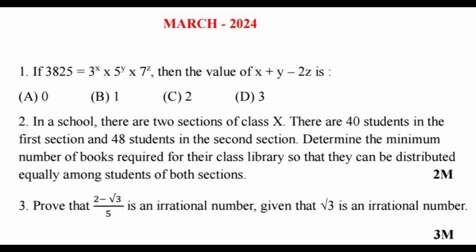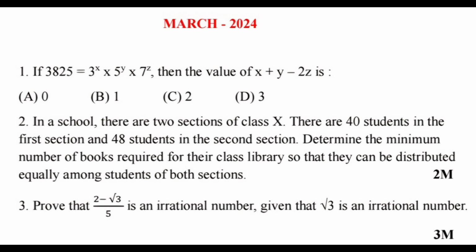Next, second question. In a school there are 2 sections of 40 students and 48 students. Find the minimum number of books required for the library. Here minimum is asked, so you should find the LCM of these 2 numbers. The LCM of 40 and 48 is 240. 240 is the answer. Third question, prove that 2 minus root 3 by 5 is an irrational number.